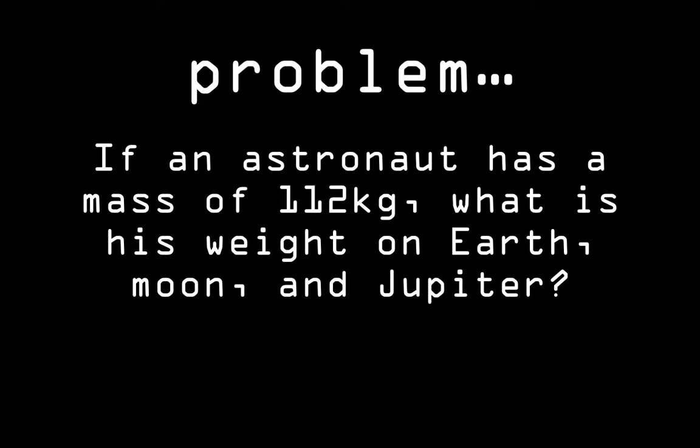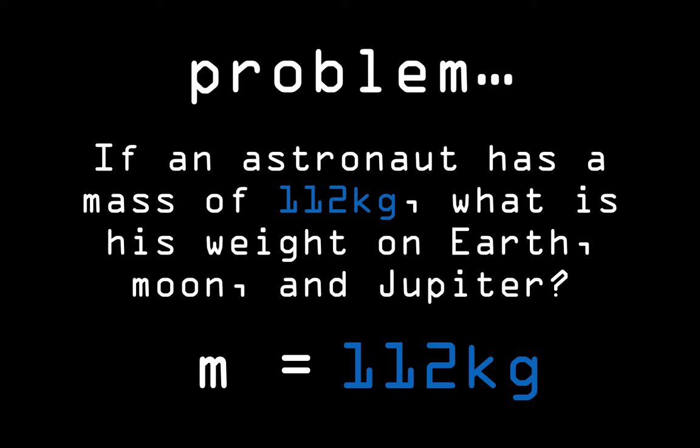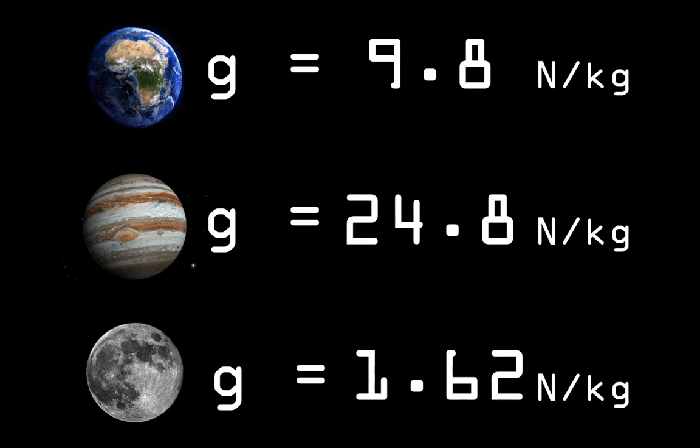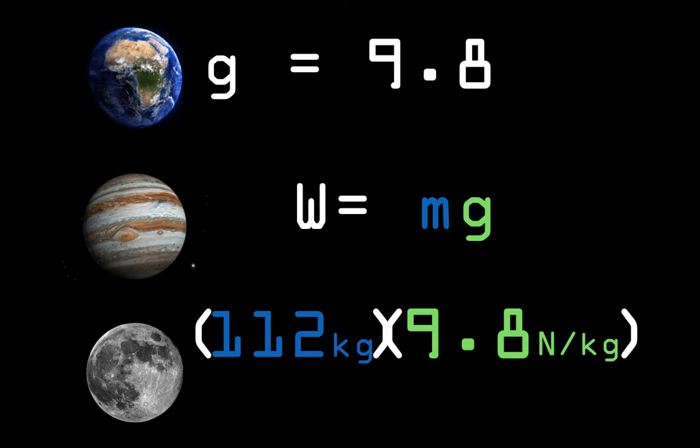Here's a problem that we can cover. If an astronaut has a mass of 112 kilograms, what is his weight on Earth, the Moon, and Jupiter? If we have a mass of 112 kilograms and the g's of our different planets, we can input them into our formula, W equals mg.